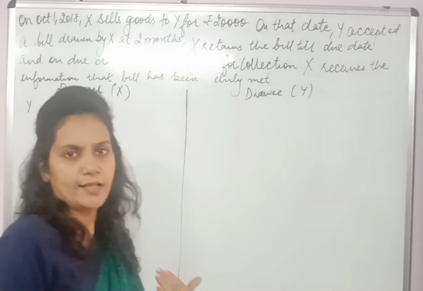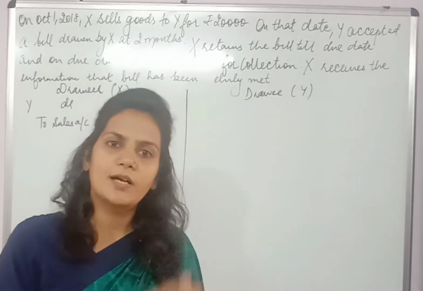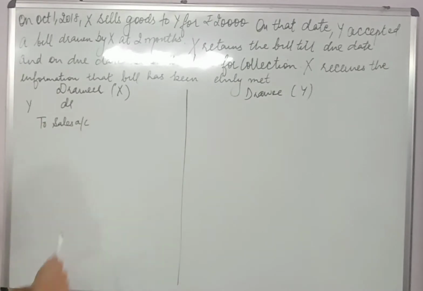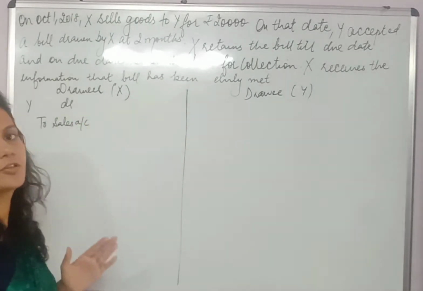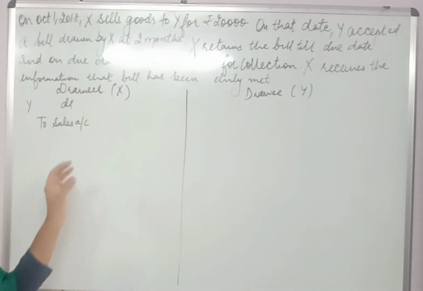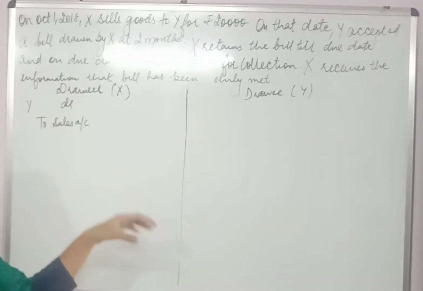आप जिसकी बुक्स बनाते हैं उसकी बुक्स में उसका नाम कभी नहीं आता. If I am making the books of X here, then I have to show the part. हमें क्या part show करना पड़ेगा कि X की Y के साथ transaction क्या हुई. That's all. I can't use X account in the books of X itself.